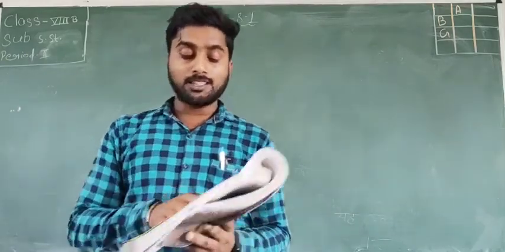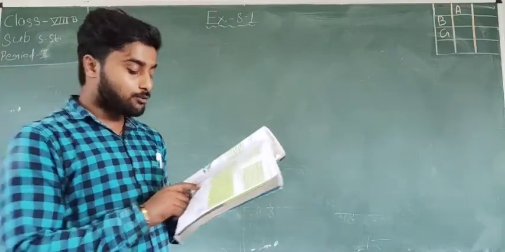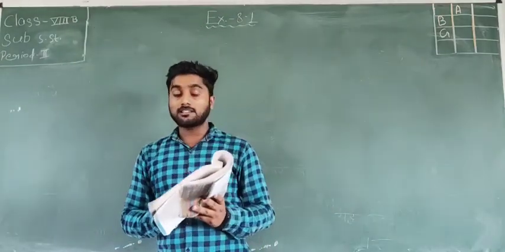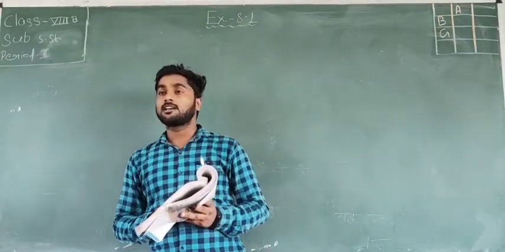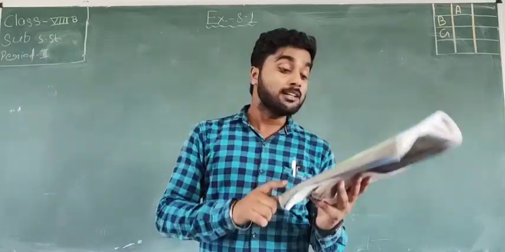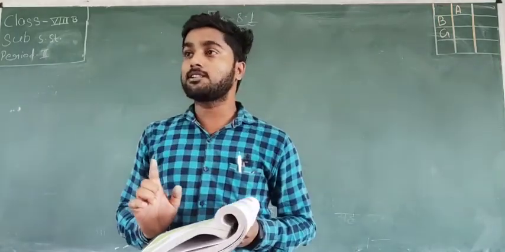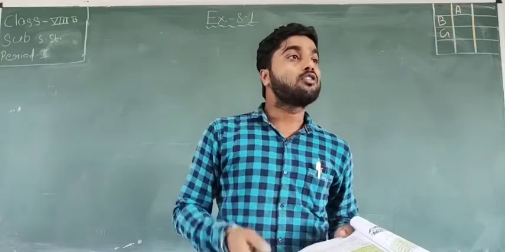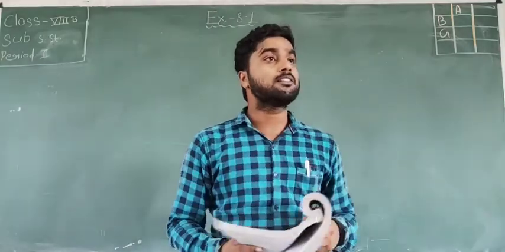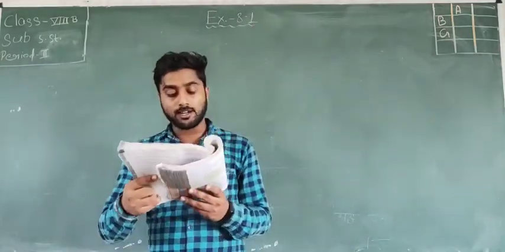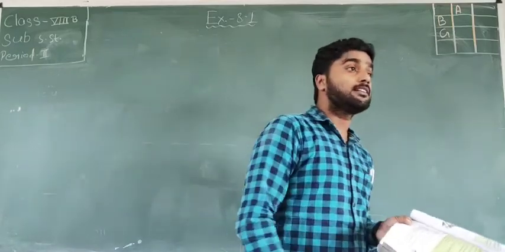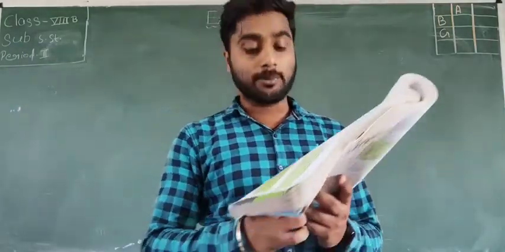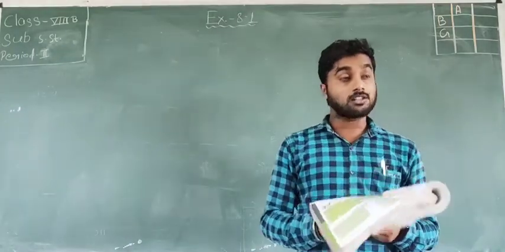Question number 3 is: 72% of 25 students are interested in mathematics. How many students are interested? 72% students, and out of how many? Out of 25 students, 72% are interested in mathematics. How many are not interested in mathematics?